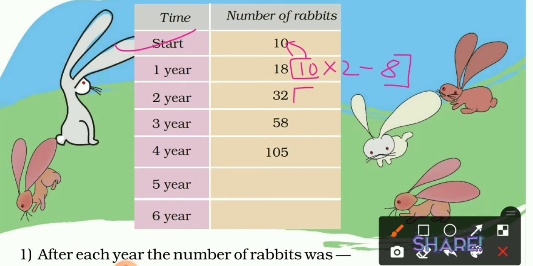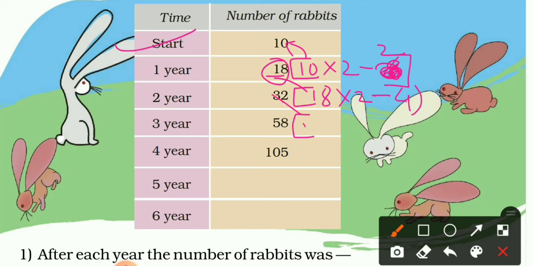Now 32, how can you get? Here is 18, right? So write here 18 multiplied by 2. Oh, here it will not be 8, it will be 2. Clear? So now minus 4, because subtract 4 from the double of 18, then you will get 32. Now once again, 32 multiplied by 2 and minus 2, 4, then it will be 6, because when you see the difference, minus 2, minus 4, minus 6, so it is the multiples of 2. So write the multiples of 2 in a sequence: 2, 4, 6, then 8, then 10, then 12.